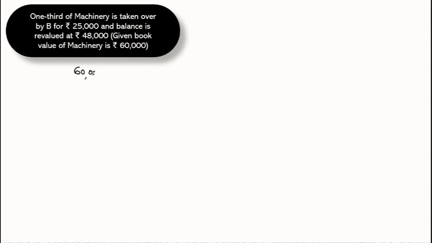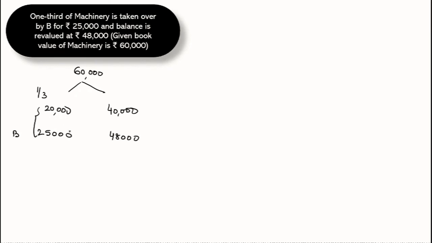If I take out 1/3 of this, the 1/3 part is 20,000, and this is taken over by B at 25,000. And the balance is 40,000, and this balance is to be revalued at 48,000.